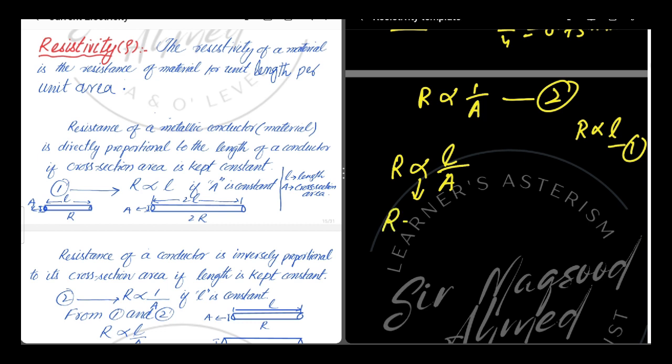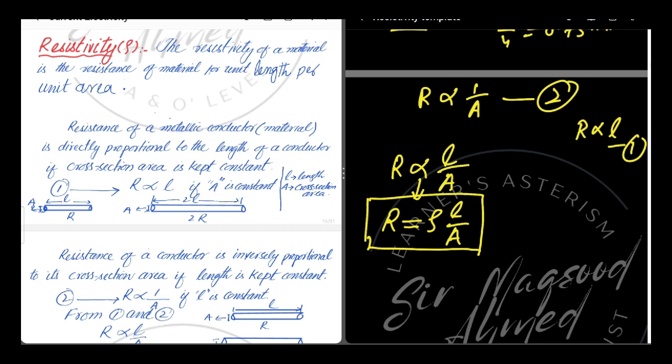Now we can write it as R is equal to rho. Rho is a symbol used for resistivity. Rho is the resistivity of that conductor. So R is equal to rho L over A. This is the formula to find the resistance of a conductor.